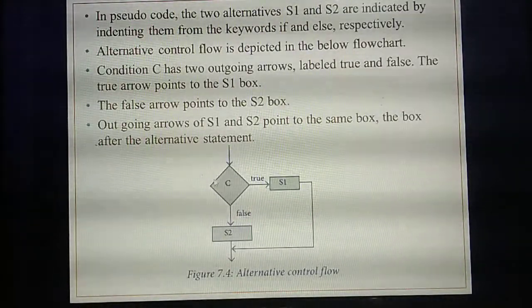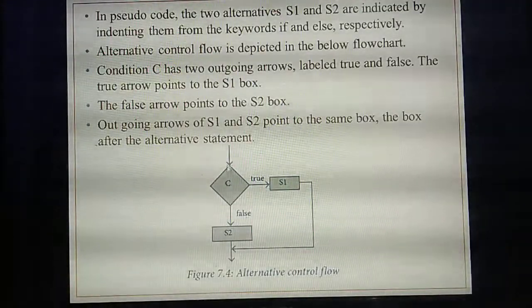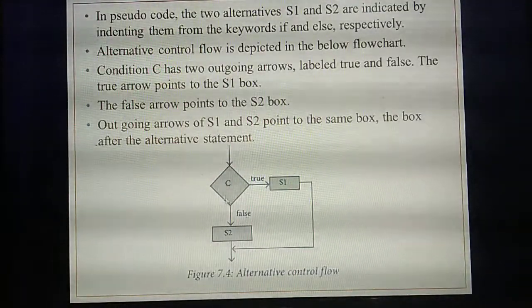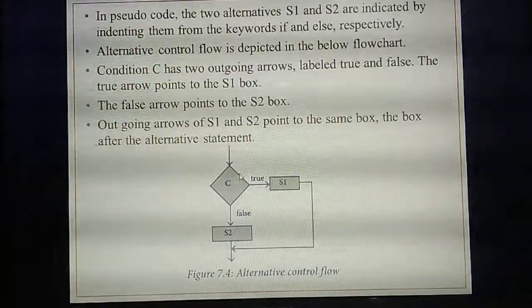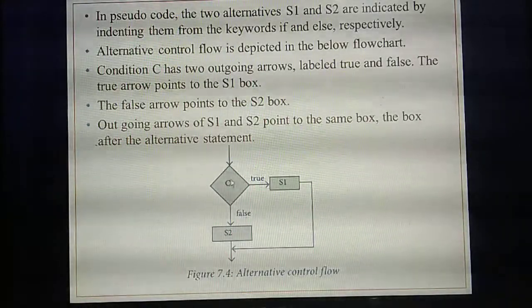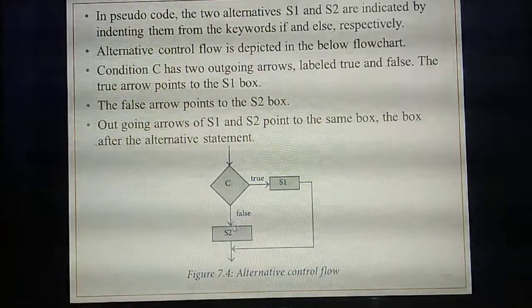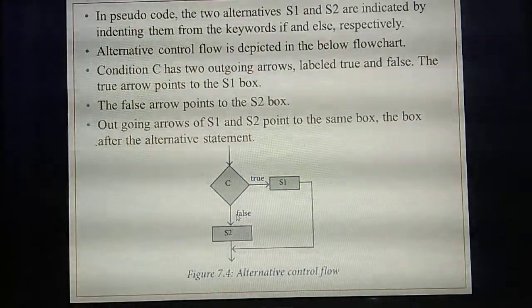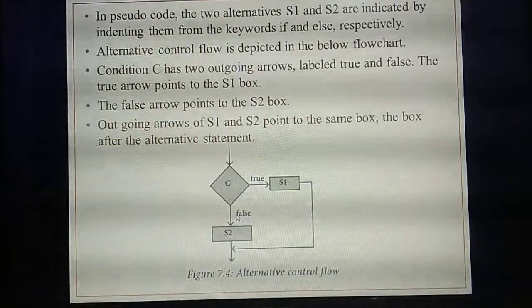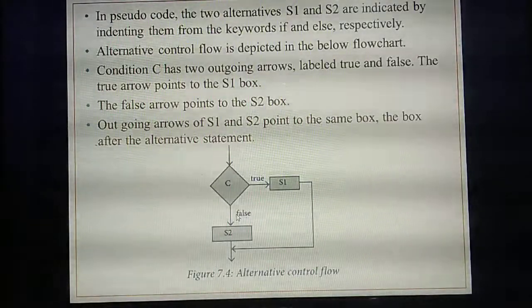So listen, this is the condition box, isn't it? Condition you need to give in which box? Diamond shaped box. Inside the diamond shaped box you are giving the condition. In this condition, how many arrows will be pointing outside? Two. What are they? Either true or false.